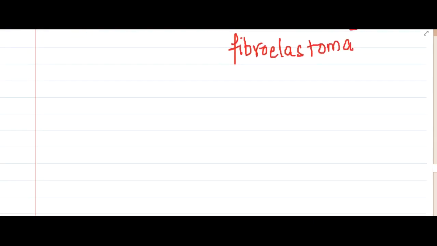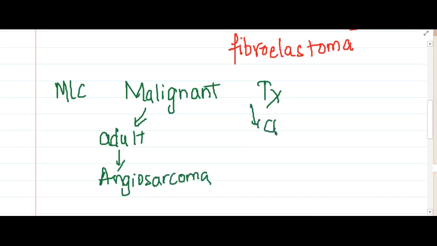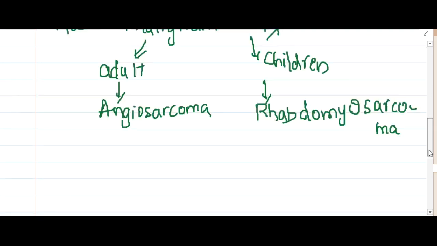Now if you were asked one more question, what is the most common malignant tumor? This also depends on whether the tumor is present in adults or in children. The most common malignant tumor in adults is angiosarcoma, and the most common malignant tumor in children is rhabdomyosarcoma. Okay, so we will have to learn some important points about rhabdomyosarcoma and myxoma, that is important.